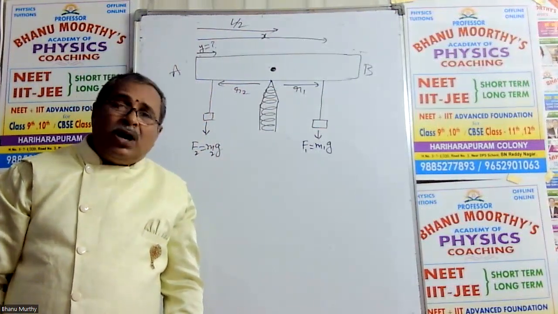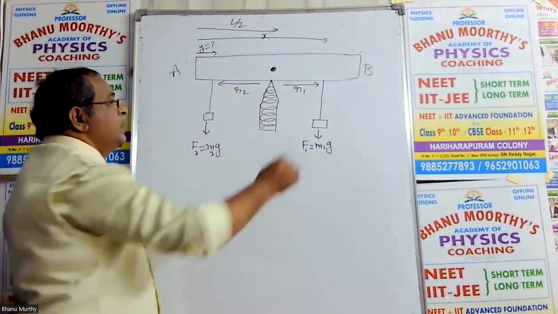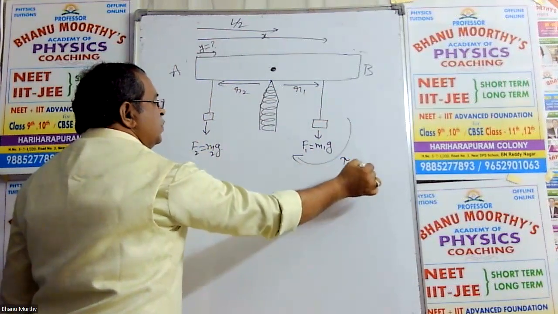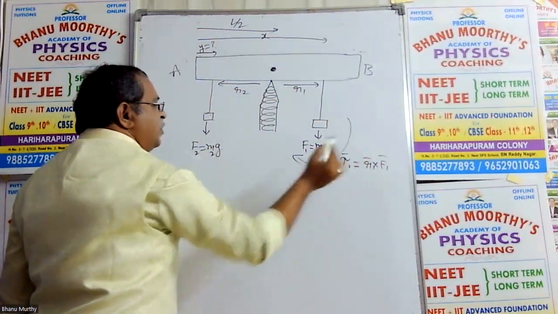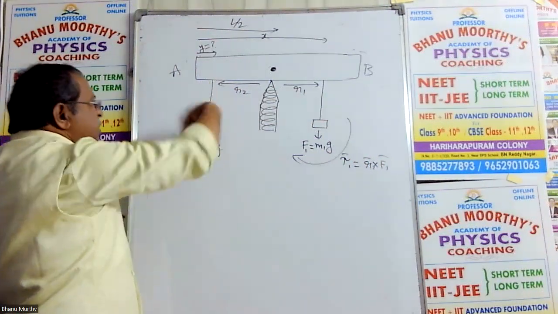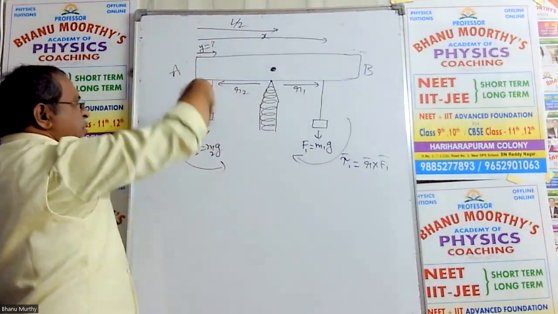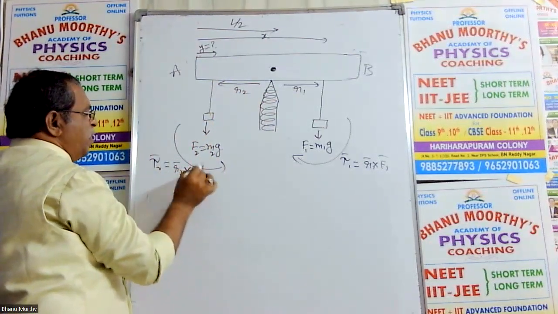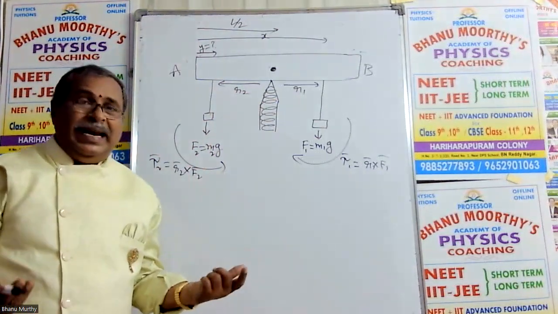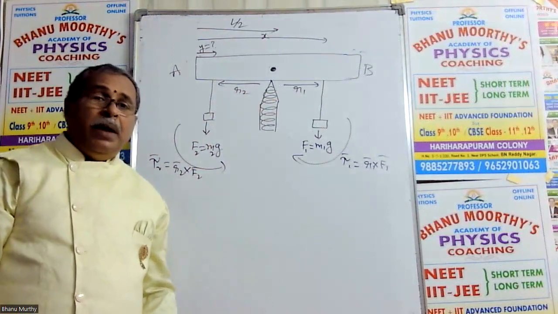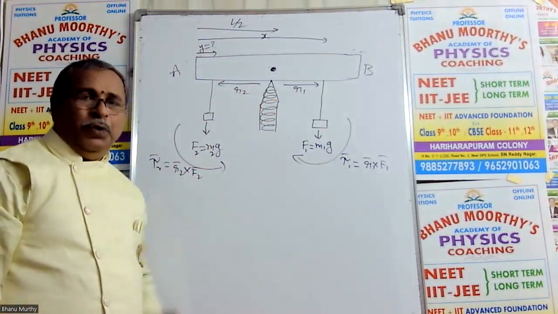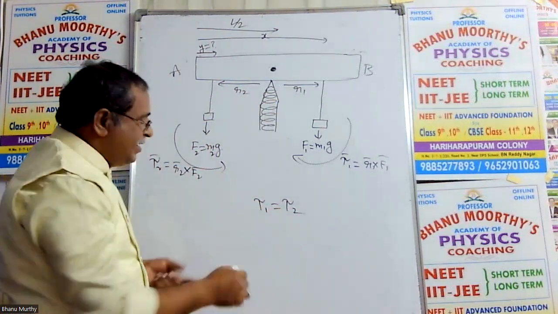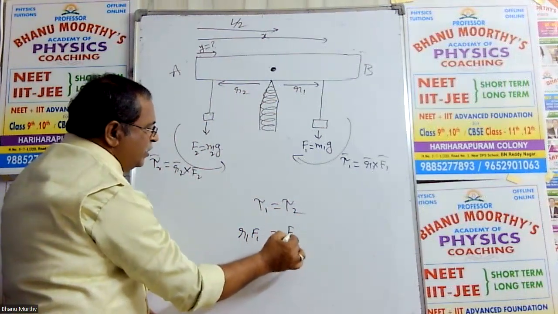Now, in this case also, torque tau1 equals tau2. This force tries to tilt the rod in clockwise direction, so tau1 equals R1 bar cross F1 bar in vector notation. And this force tries to tilt the rod in this direction: tau2 bar equals R2 bar cross F2 bar. In vector notation we represent like this, but we are equating only magnitudes now for calculation. So tau1 equals tau2, but here dimensions are changed: R1 F1 equals R2 F2.